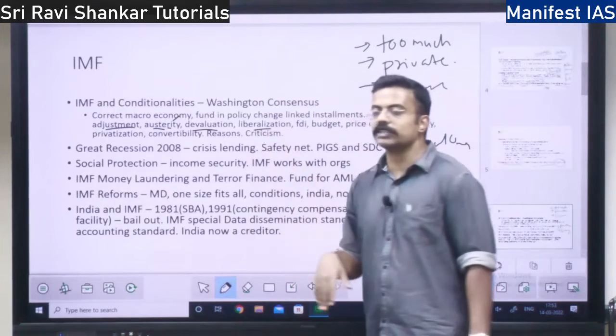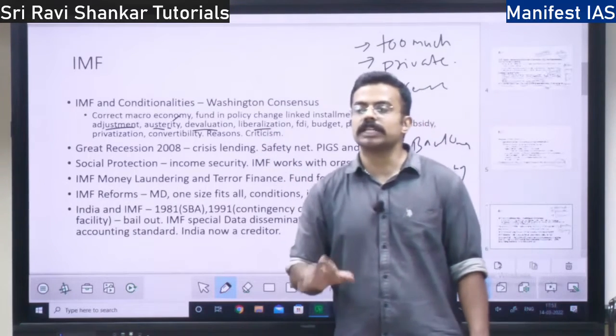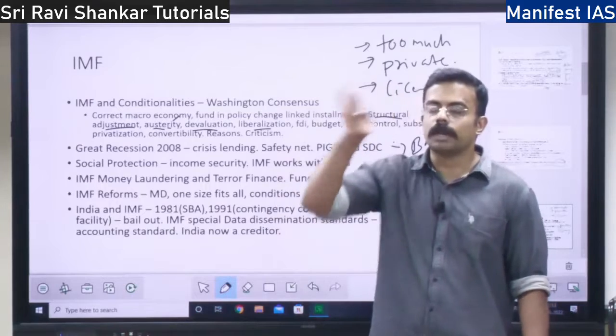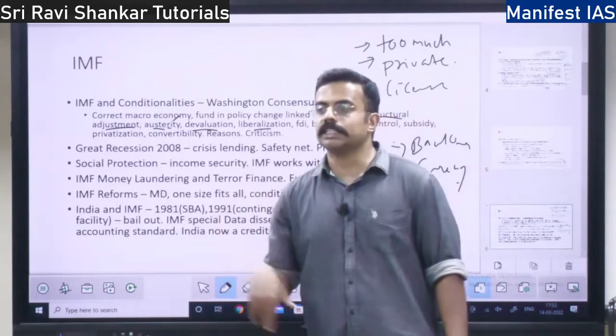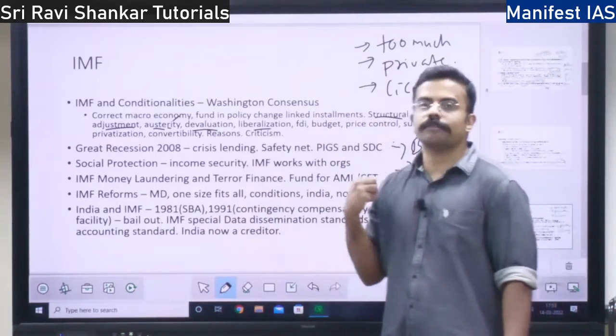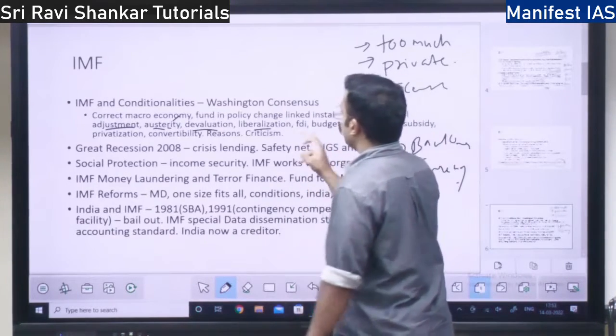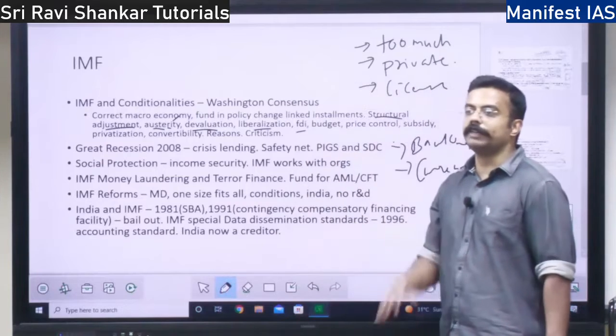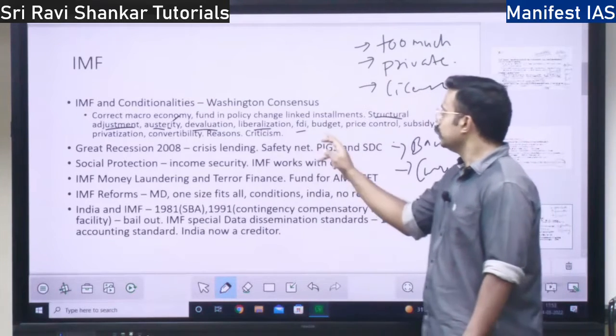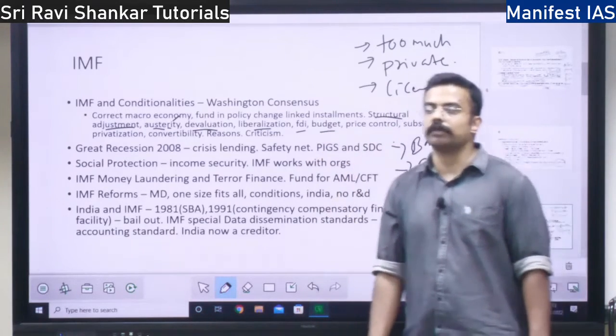Then you have to liberalize your economy. If the economy is not liberalized, if global companies are not allowed to participate, if the private sector is not free to participate, then you have to liberalize it. Then you have to open up the economy for FDI, foreign direct investment. Then there should be budgetary reforms.